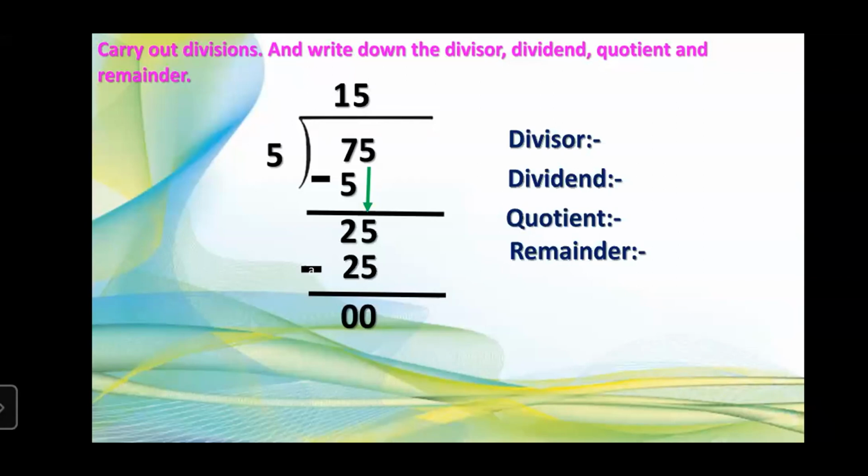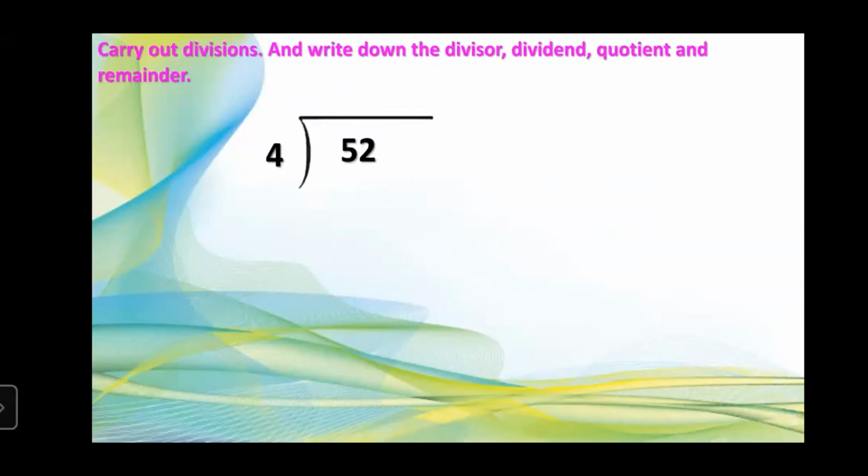Now tell me students, which is the divisor here? 5 is the divisor. No, just tell me one by one. Sequentially, we have to go. Don't give answers in chorus. Okay, 75 is the dividend. Shabash. And which is the quotient? 15 is the quotient, and 0 is the remainder. Very good. Very good.